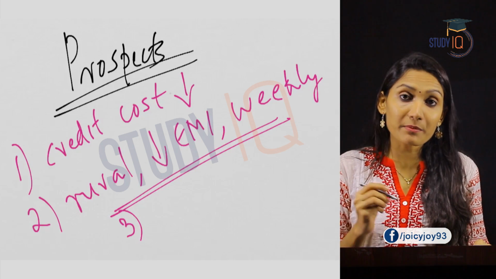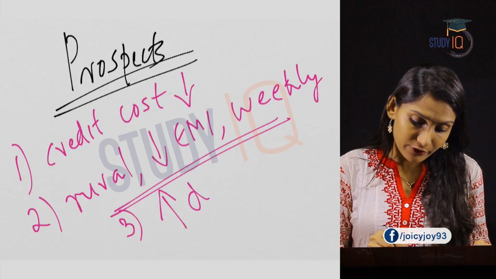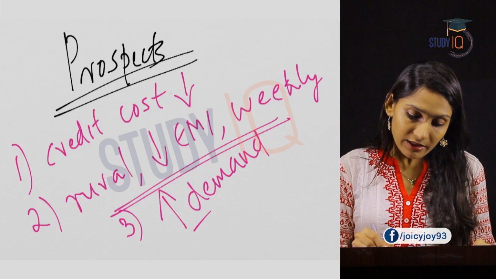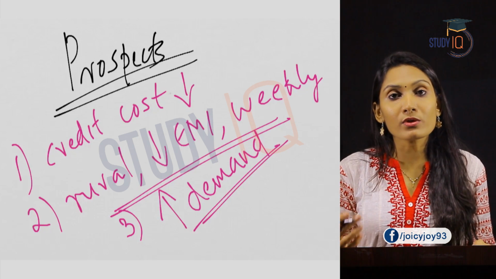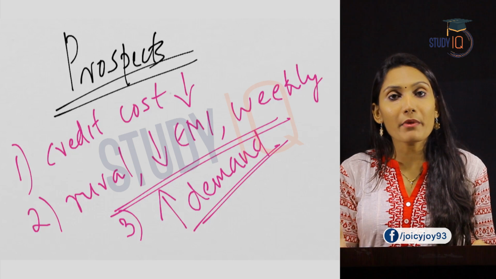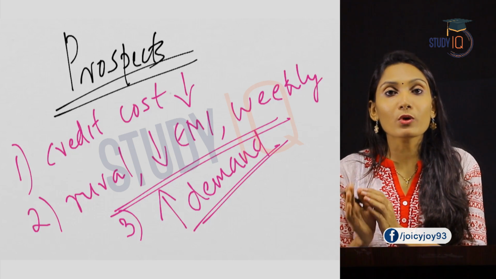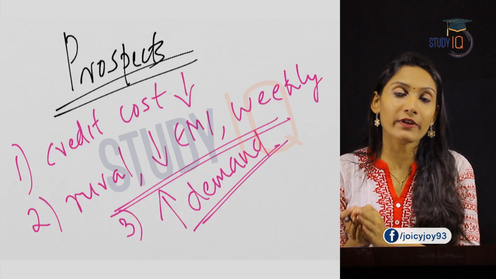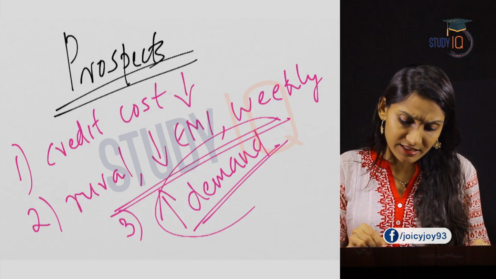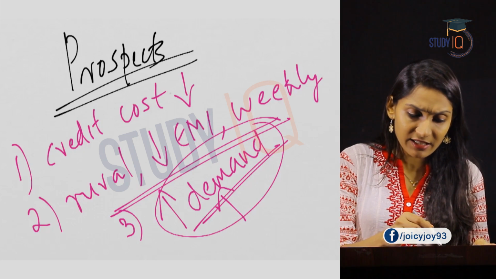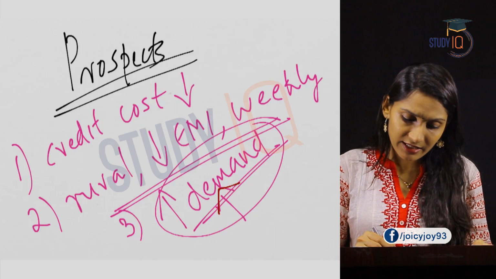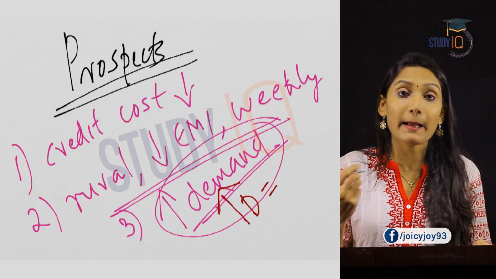Again, you must remember that there is greater demand for loans from MFIs. Why? Because they are providing loans to the lower income group and MFIs are more accessible for them. So there will be more demand for credit from microfinance institutions. In general economics, when there is increased demand, what will happen?